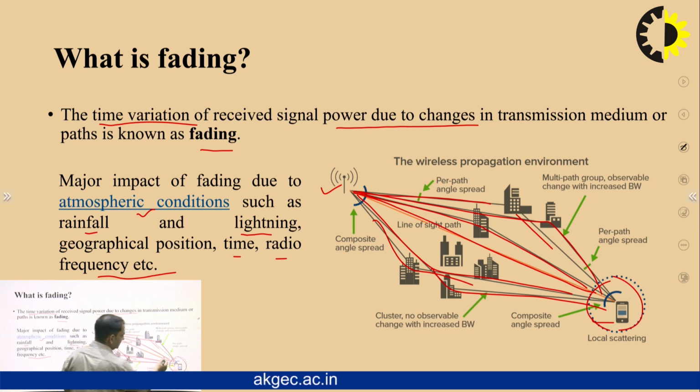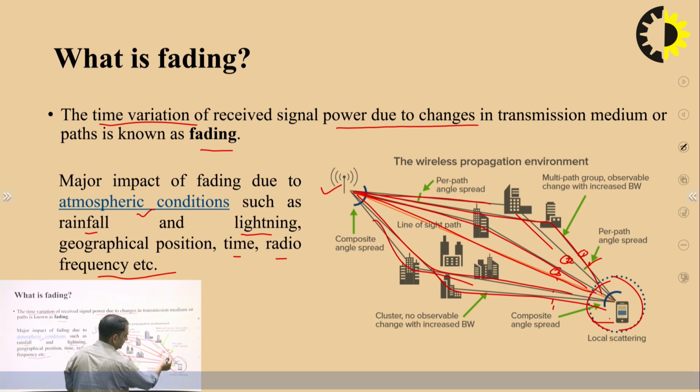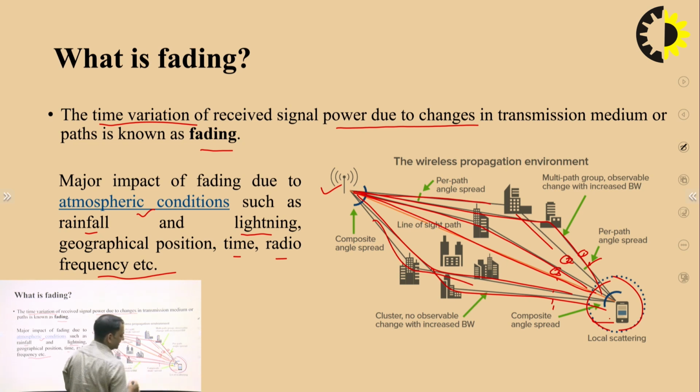If we look closely at these multiple paths, path number 1, path number 2, path number 3 and so on, when they reach the receiver they come with different angles: one angle, second angle, third angle and so on. This is the angle of arrival of these signals at the receiver side.